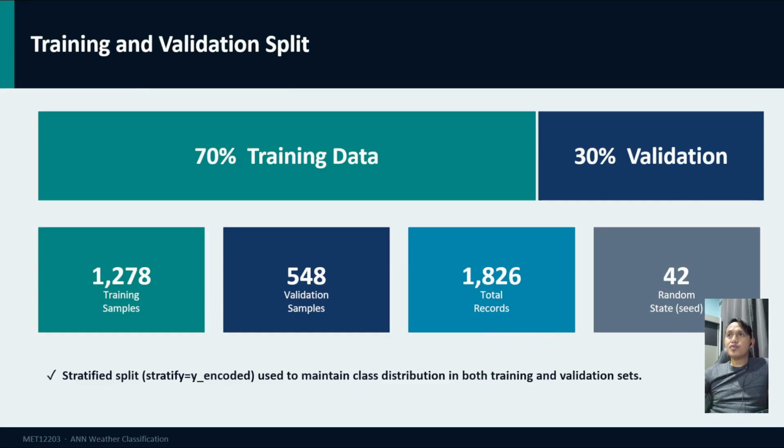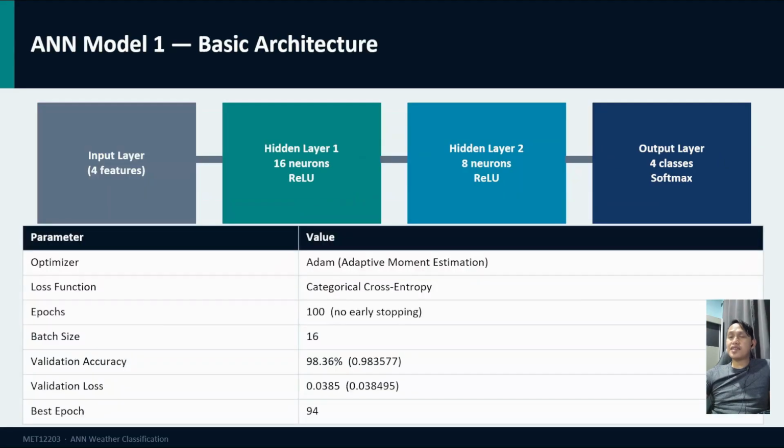Importantly, we use the stratified parameter during the split. This ensures that the proportion of each weather class is maintained in both sets. Without stratification, the validation set might have very few or no cloudy samples, which would make evaluation unreliable. This 70-30 split directly satisfies the assignment requirement.